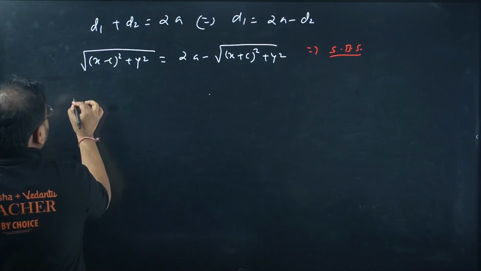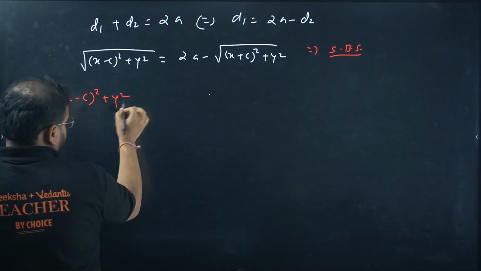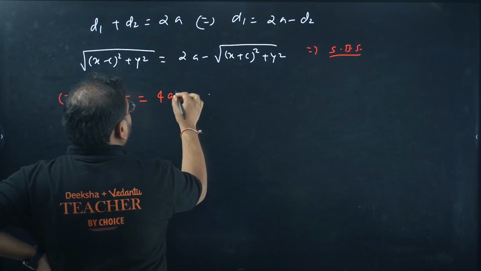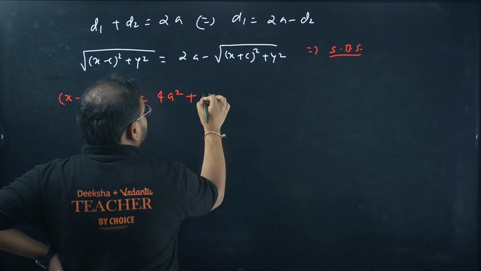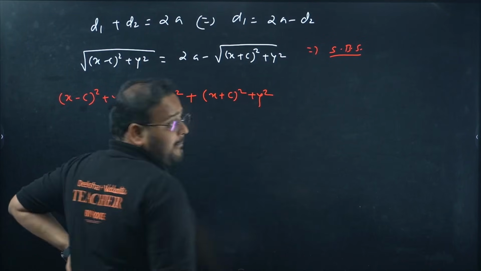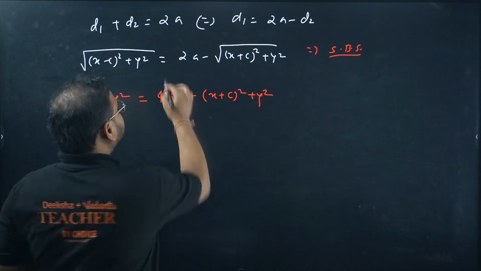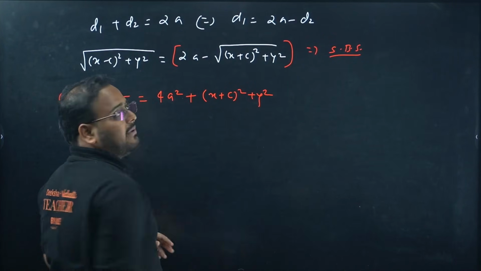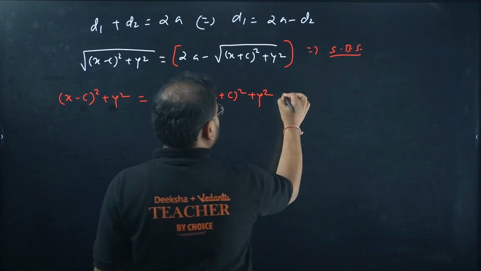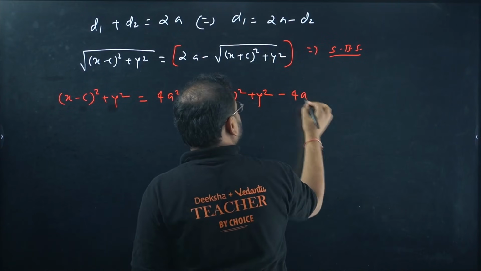You get this value as x minus c the whole square plus y square, and over here you're going to get 4a square plus again the same thing, x plus c the whole square plus y square. Is it over? No, because when you square on both sides this becomes the whole square of a minus b, that form. So you get x square plus y square, this whole thing square, minus 2 times of this, so 2 times of 2a, 4a into this root.